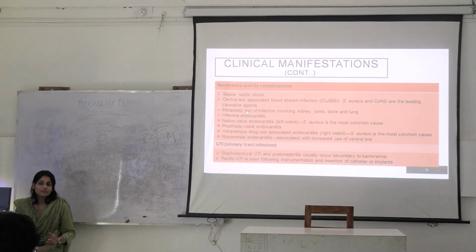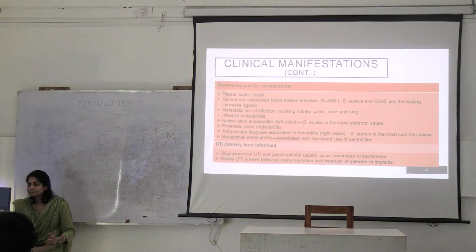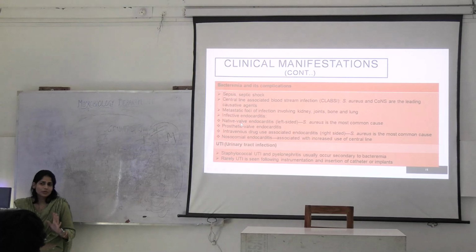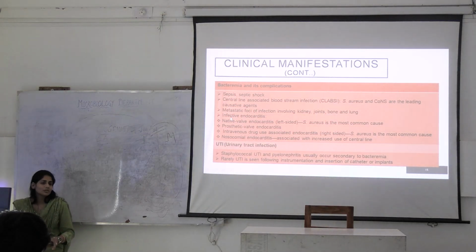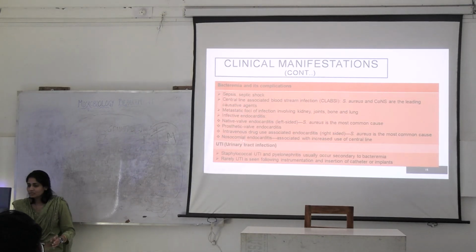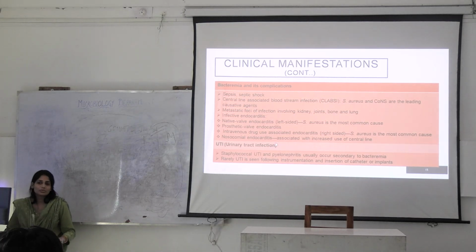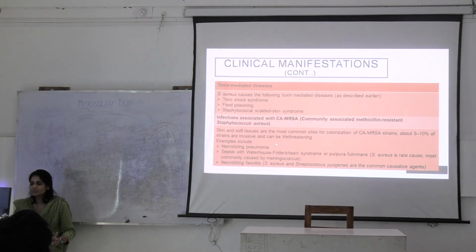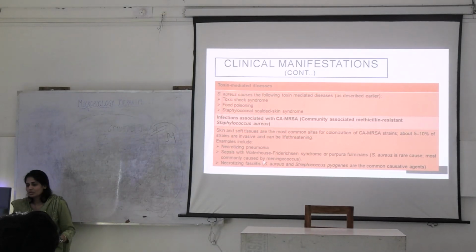You have heard about infective endocarditis, right? Then all endocarditis, all kinds of endocarditis, native valve, nosocomial, okay, then prosthetic valve endocarditis. So this is very potent pathogen. Then UTI also. Okay, toxin mediated illnesses we saw, staphylococcal scalded skin syndrome, food poisoning, and toxic epidermal necrolysis. Okay.